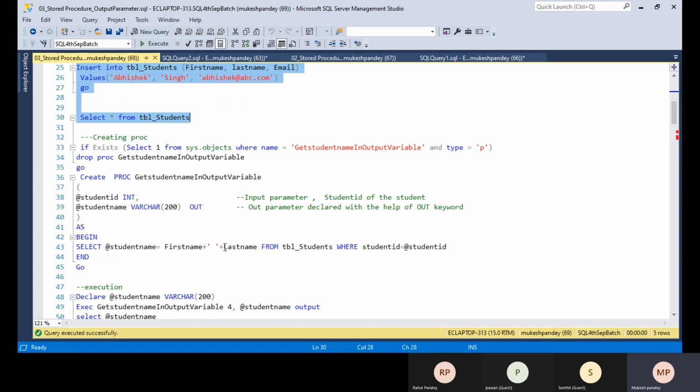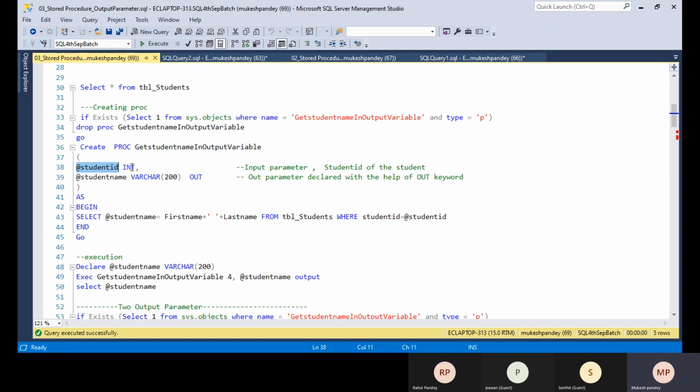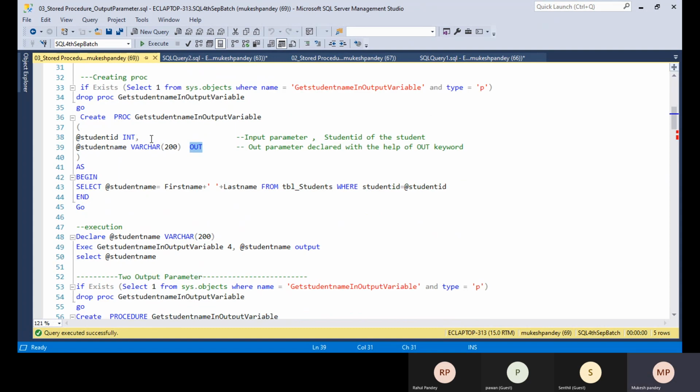Okay. So how can we create the input parameter and the output parameter both? The syntax for creating the stored procedure is the same. For the input parameter, we're not writing anything after the data type. But for the output parameter in a stored procedure, after the data type, you need to write OUT. Just use a comma, and the student ID is the input parameter and the student name is the output parameter. So if I pass the student ID, I will get the student name, the complete name.